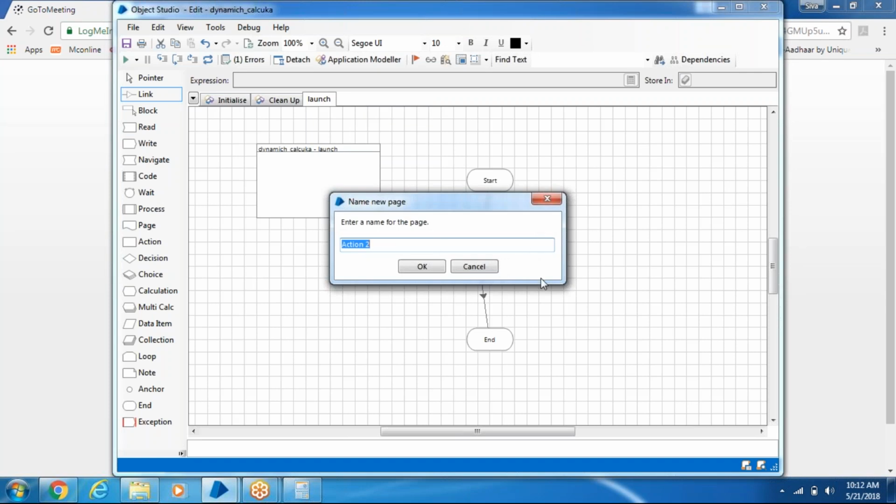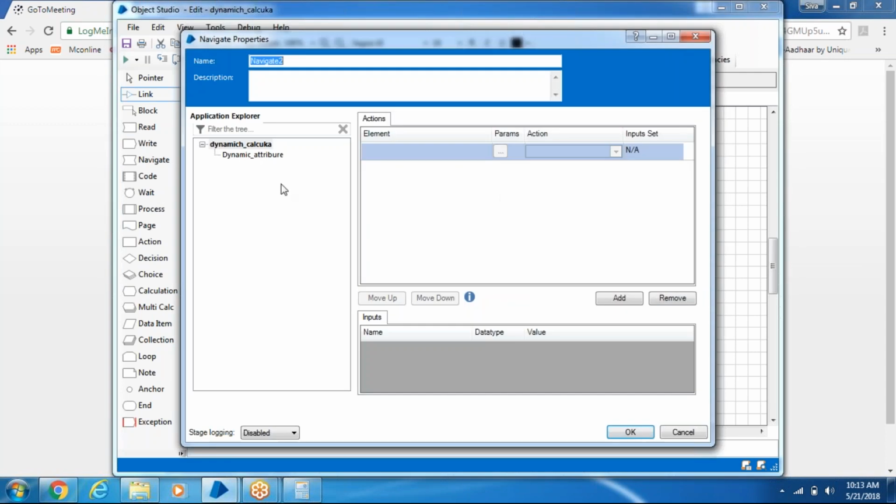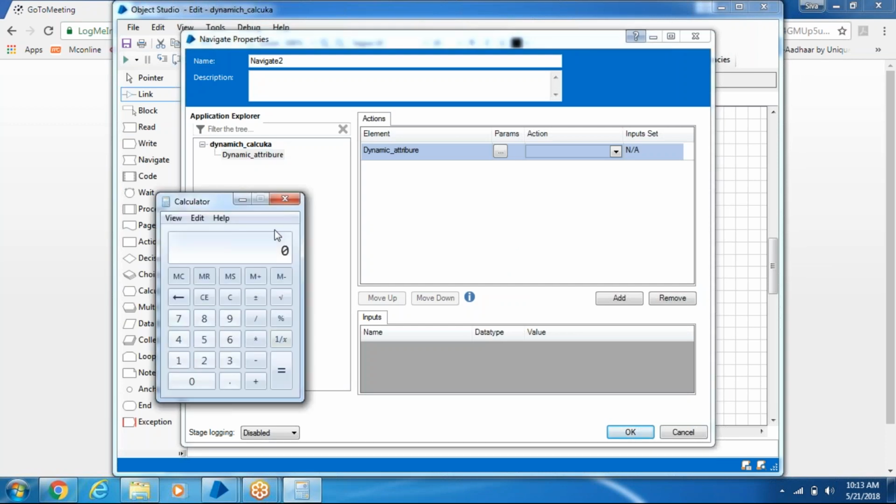Next, for example, we need to click on some 7 or some 8. Button 7, and use navigate, give the link, double click on this, use dynamic attribute and button 7, right? So what is the number for this button 7? 1, 2, 3. 3 is the number for button 7. Come to this here.